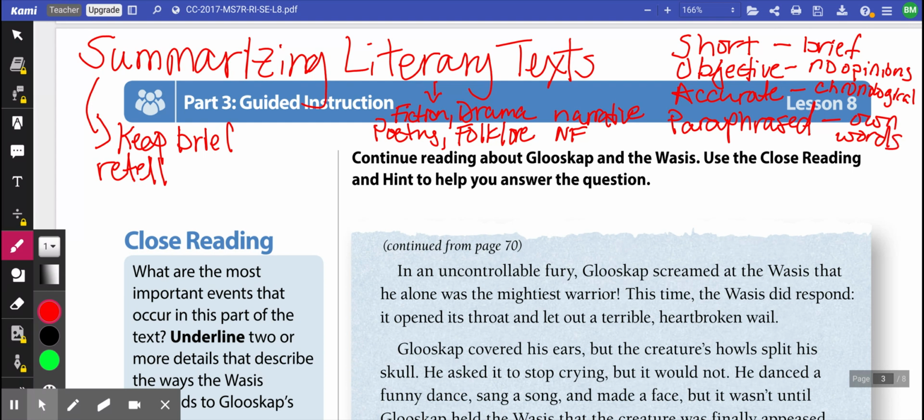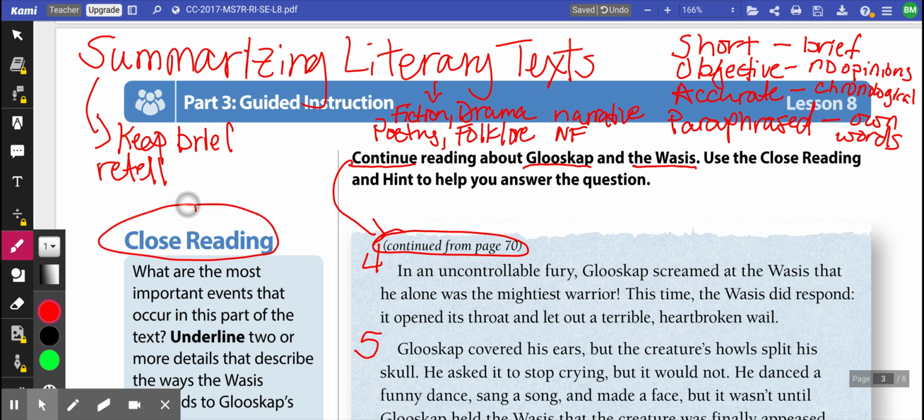Now, to read our directions, it tells us to continue, which lets us know, guys, that this is from page 70 and we're on page 71. And if we're going to continue, we want to make sure where we left off with paragraph 3. So this is going to be paragraph 4, and this is going to be paragraph number 5. So we're going to continue reading about Glooscap and the Wessis, and we're going to use the close reading and the hint and the question to help us come up with the answer.